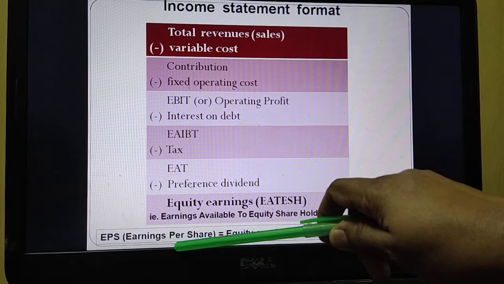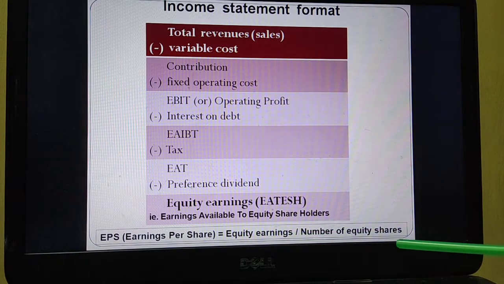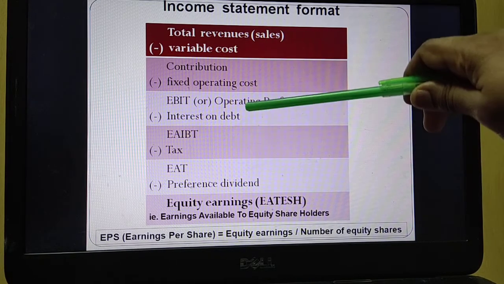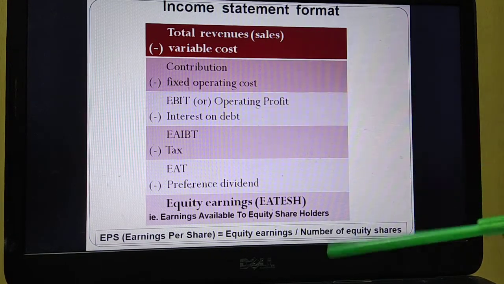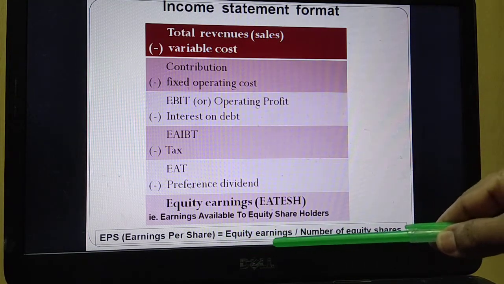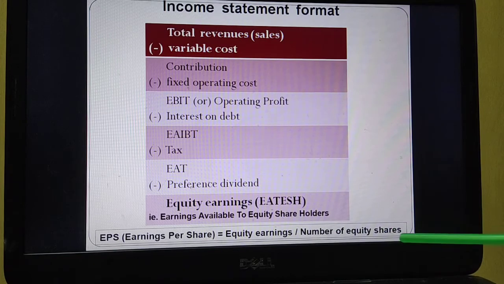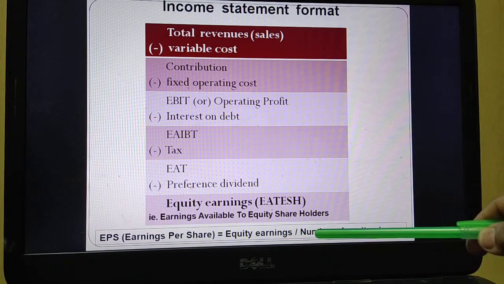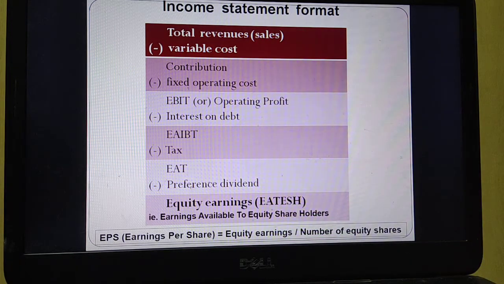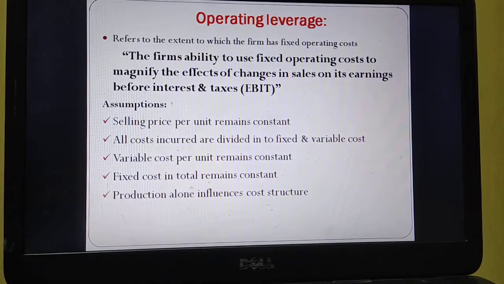Earnings per share can be calculated only for the equity shares, not for preference shares, because preference dividend is a fixed amount. Debenture interest is also a fixed amount, but equity earnings change. That is why EPS can be calculated only for the equity shares. Equity shares are otherwise called ordinary shares. So equity earnings divided by the number of equity shares will get you earnings per share. You have to be very clear about this statement, then only you can do the problems very easily.